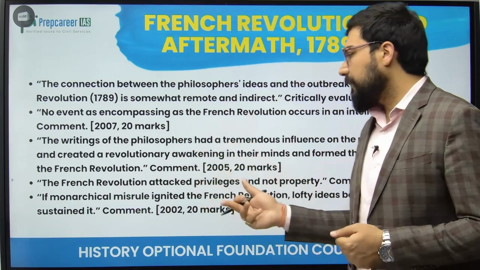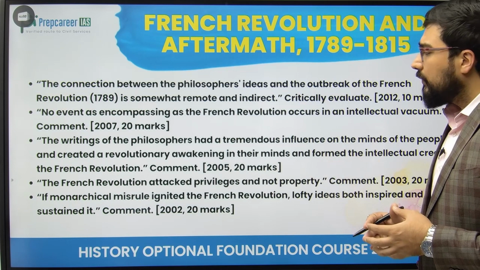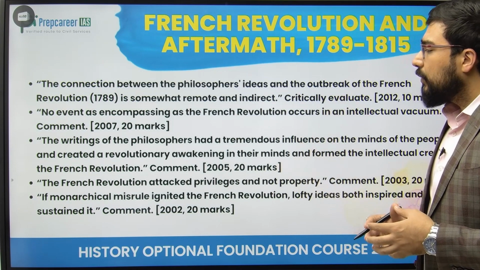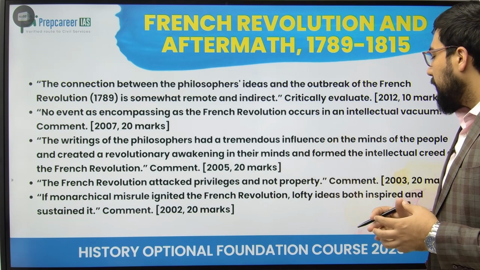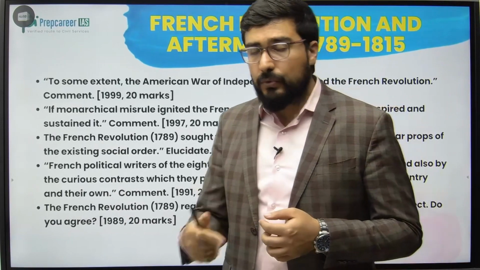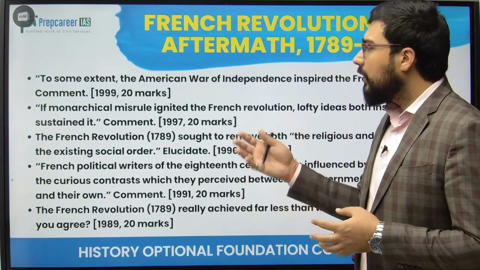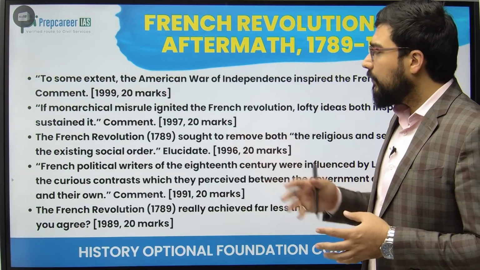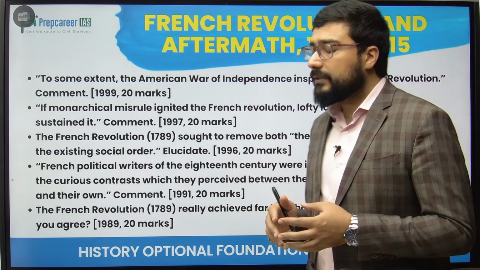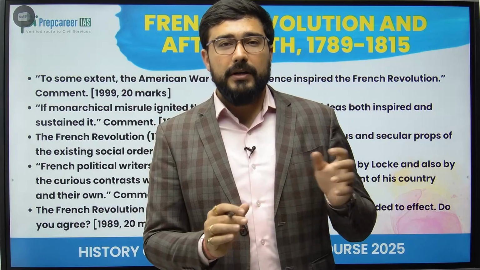The question is on the same theme. Then how the French Revolution attacked privileges and not property, a very analytical kind of question. We have to review various events in order to establish this. Then the role of monarchy in igniting the French Revolution, about how lofty ideas inspired as well as sustained the revolution throughout. Impact of the American War of Independence on the French Revolution, same question. Then the French Revolution sought to remove both the religious and secular props of the existing social order. System of privileges in France, this was established by the polity as well as the religion.